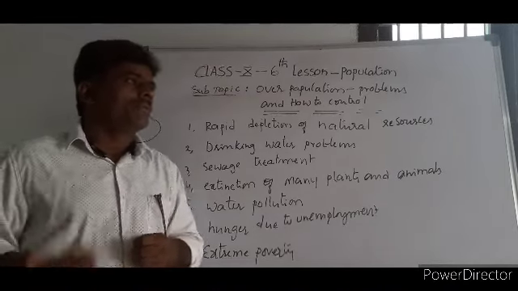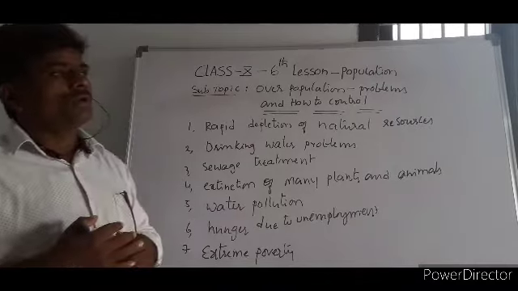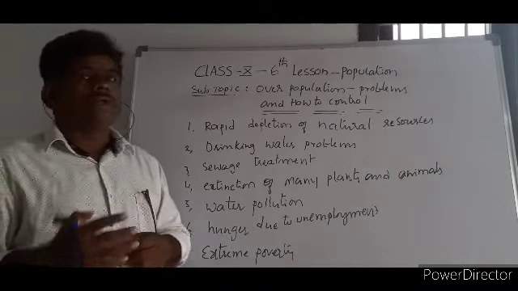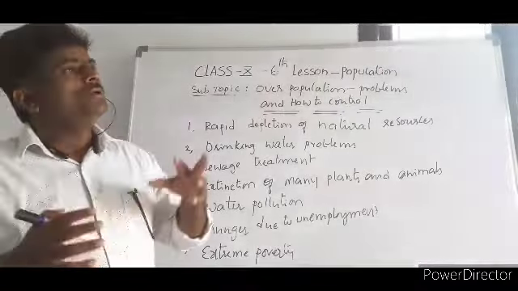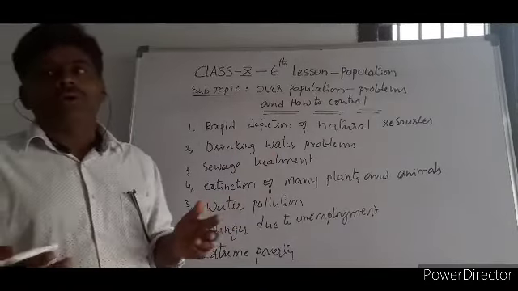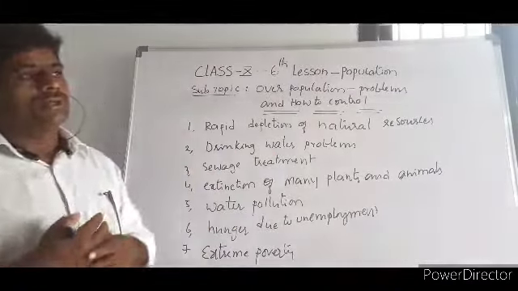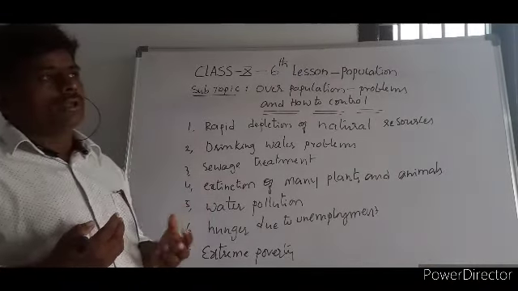Because demand is there. Why demand? What's the reason for the demand? Because of the more population. When population is more, automatically demand is more for industrial goods as well as agricultural goods. So here farmers and industrialists give priority to spending more money, and they produce more and more goods. In this process, definitely they consume water, they pollute our soil, and they pollute water also.